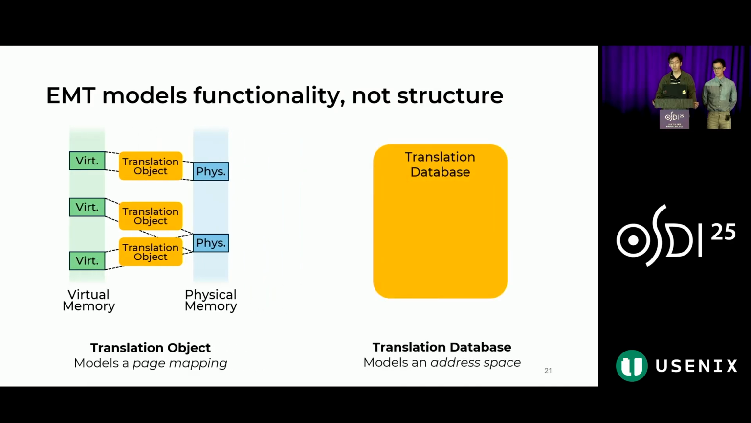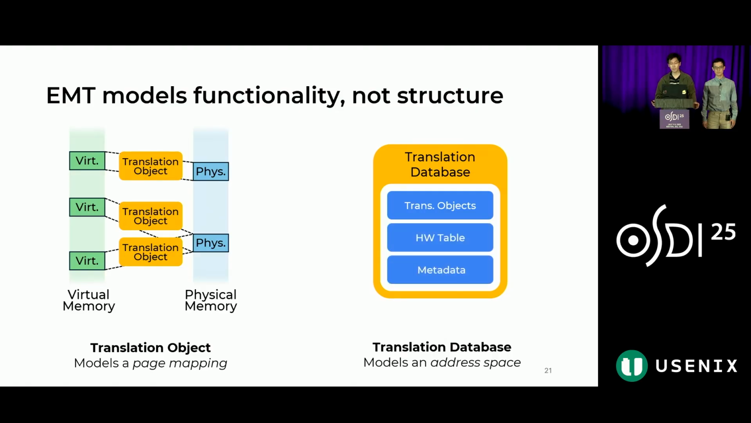Then, another observation we have is that each translation object can be uniquely indexed by the virtual address. Hence, we can abstract an entire address space into a database indexed by the virtual addresses. Specifically, the translation database tracks all the translation objects, as well as the hardware table and metadata which the hardware consumes.